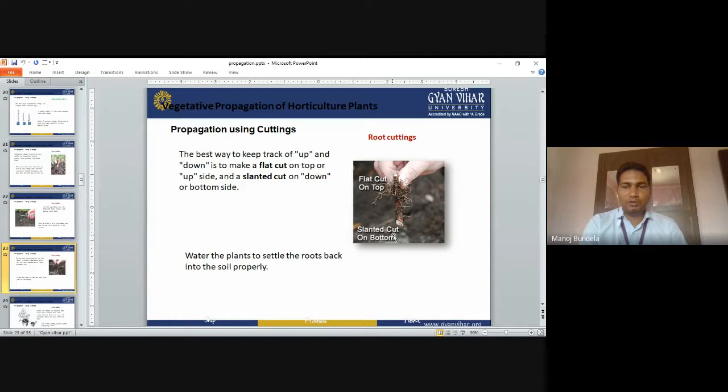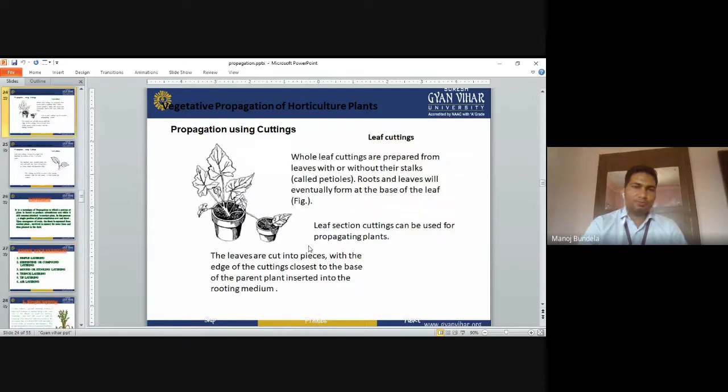The slant cut on the bottom increases the area so that the roots will develop more, and the flat cut we give on the top portion.